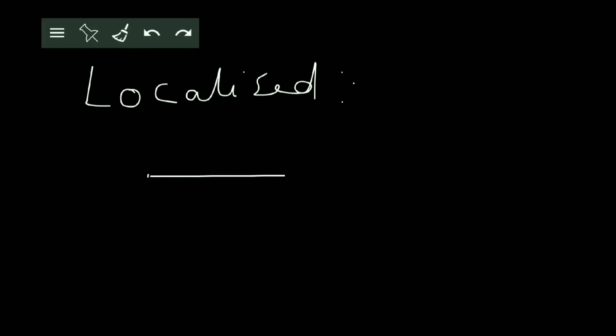On the other hand, you can also have something called a localized vector. Just the opposite of a free vector, a localized vector is one whose initial point is fixed in space. It can go anywhere, but it has a fixed initial point. You can imagine a car starting from this point, say A. Its starting point is the same. It can then go anywhere on a straight road, but its starting point is the same. So this is an example of a localized vector.